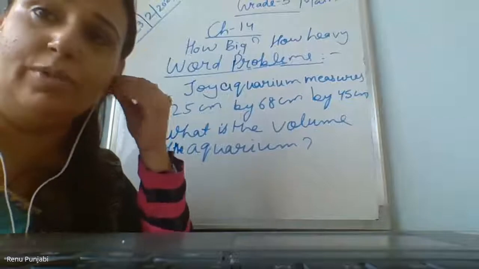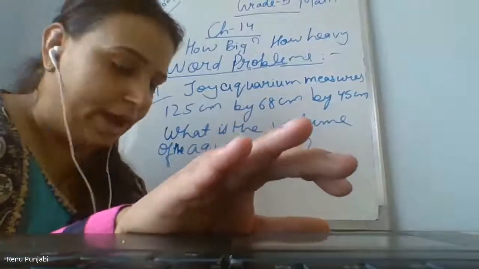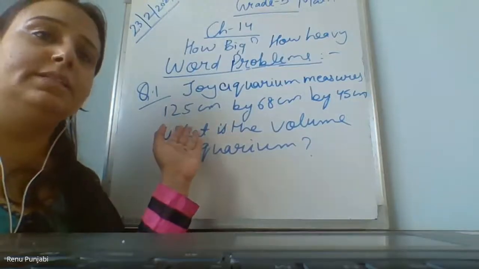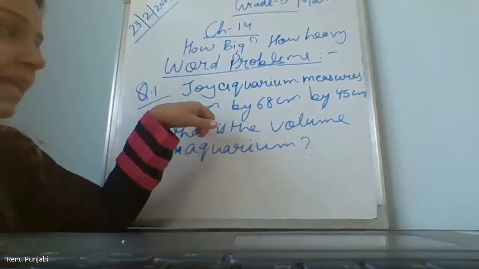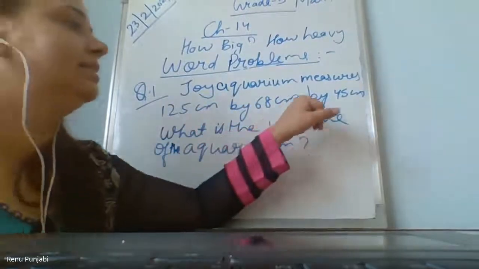Just solve it and write your answer in the chat box. Ma'am, if I'm making statements and I don't know the height, length and breadth, can I write any number as the height and length? No, it is given, no? Length, breadth and height. 125 centimeter is the length. This is length, this is breadth, this is height.